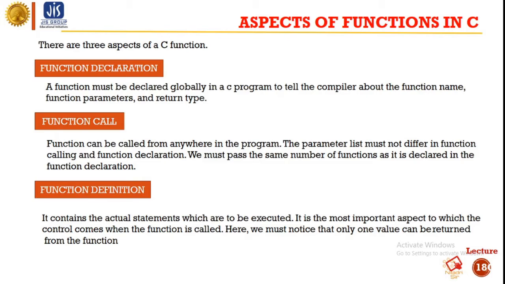If a function is to use arguments, it must declare variables that accept the values of the arguments. These variables are called the formal parameters of the function. Formal parameters behave like other local variables inside the function and are created upon entry into the function and destroyed upon exit.